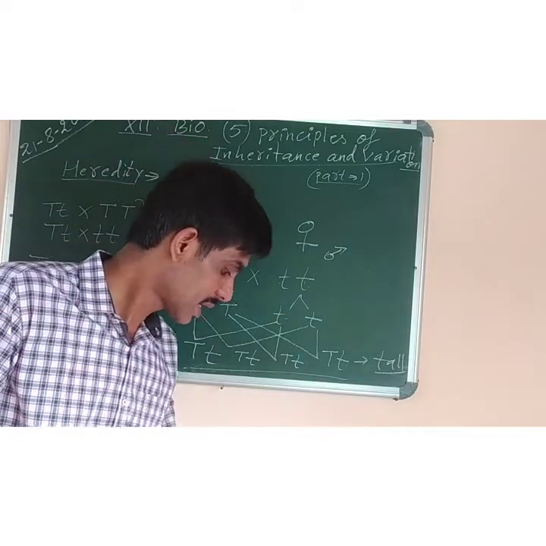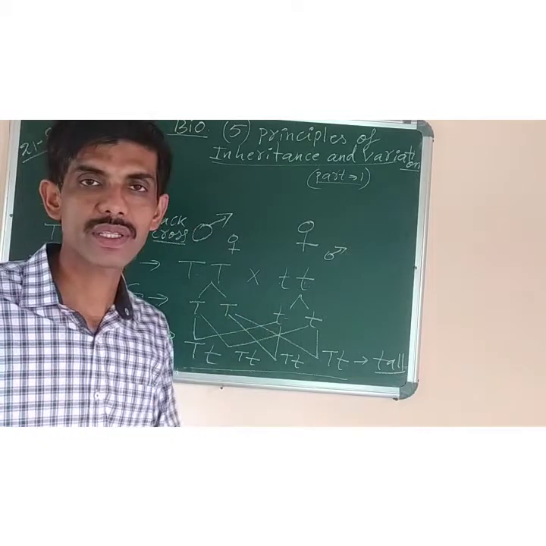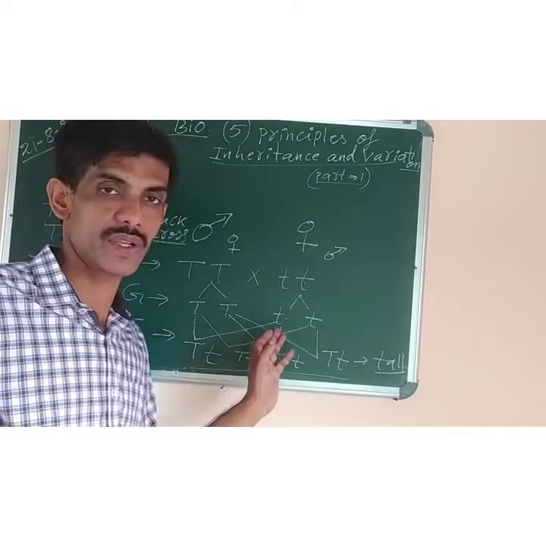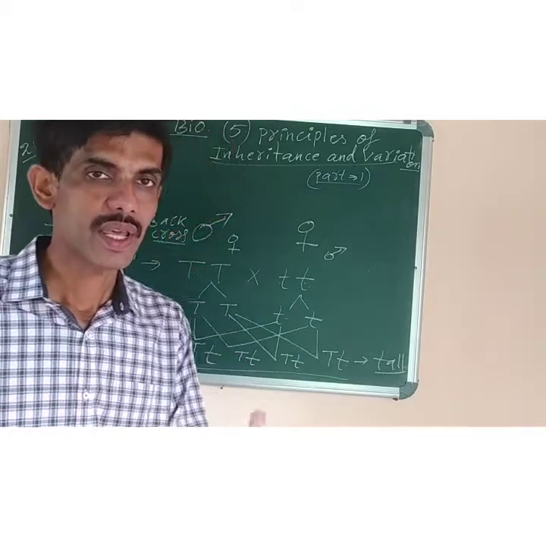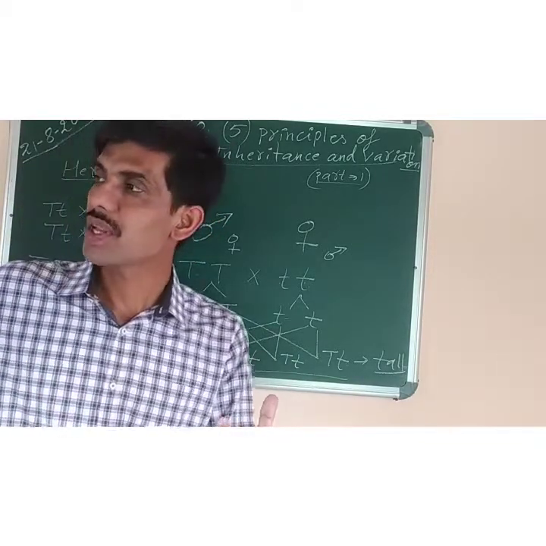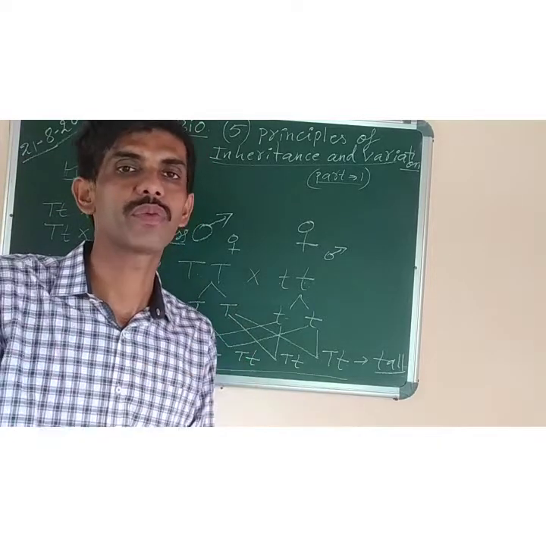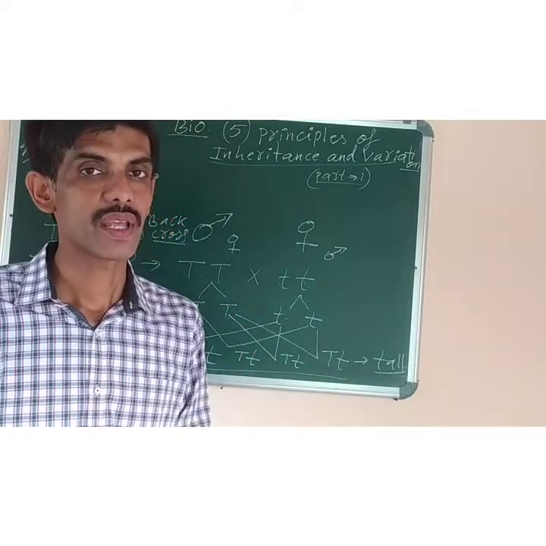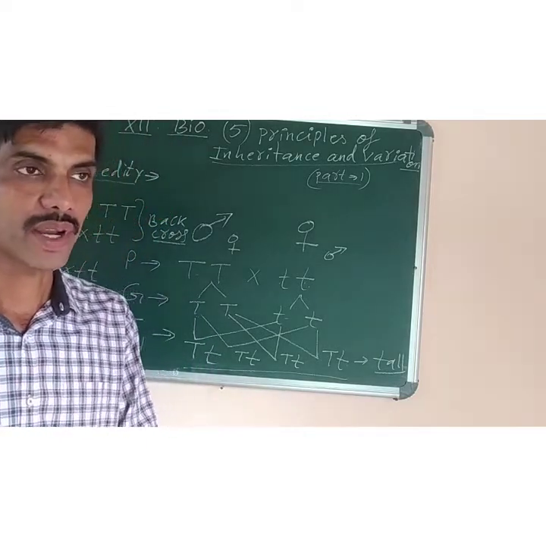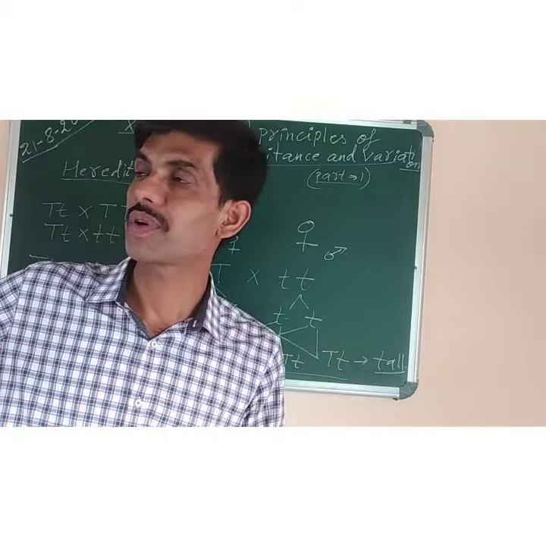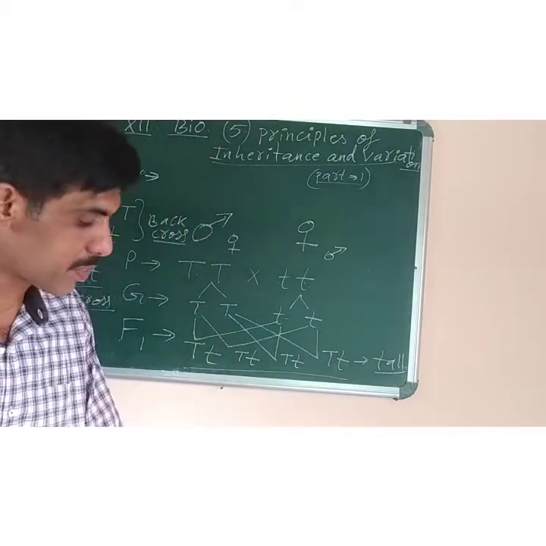Any more points? Yes, he took care that while doing his experiments there was no foreign pollination. Foreign pollination means, if he had selected a pea plant, he made sure that pollen from other pea plants was not deposited on the stigma of those plants. Otherwise it would interfere with his results, because of deposition of foreign pollen on the pea plant on which he was doing the experiment.